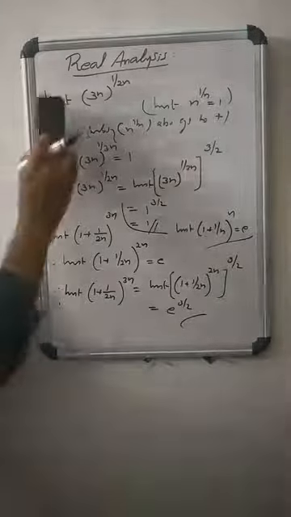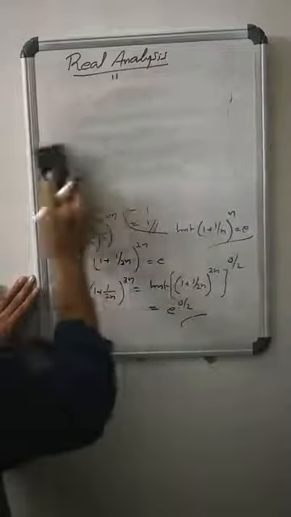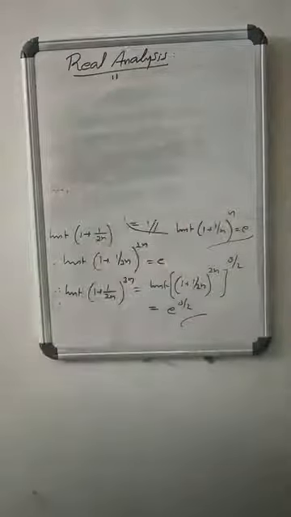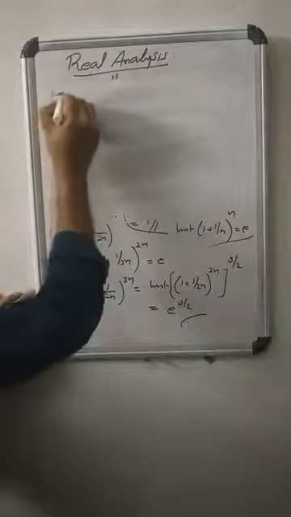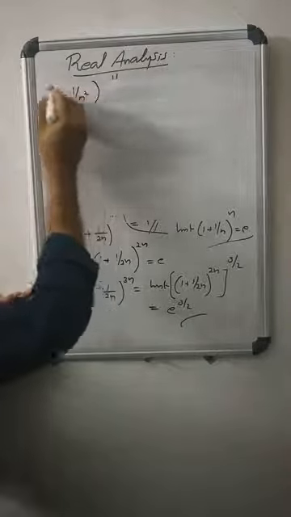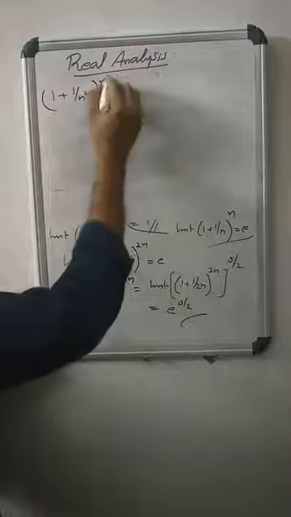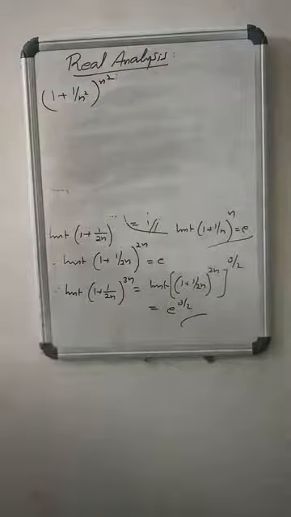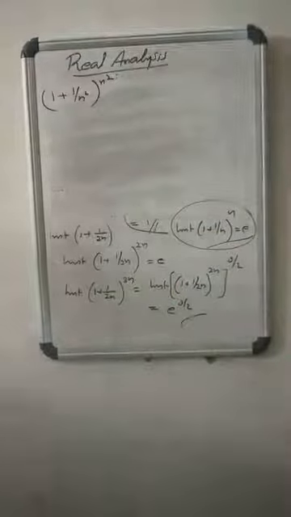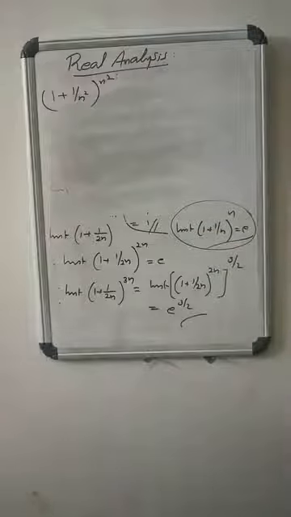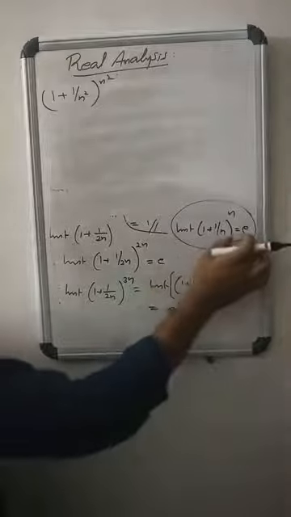So again, find the limit of (1 + 1/n^2)^(n^2). We know this is a known result: the limit of (1 + 1/n)^n equals e, so every subsequence of this converges to e.